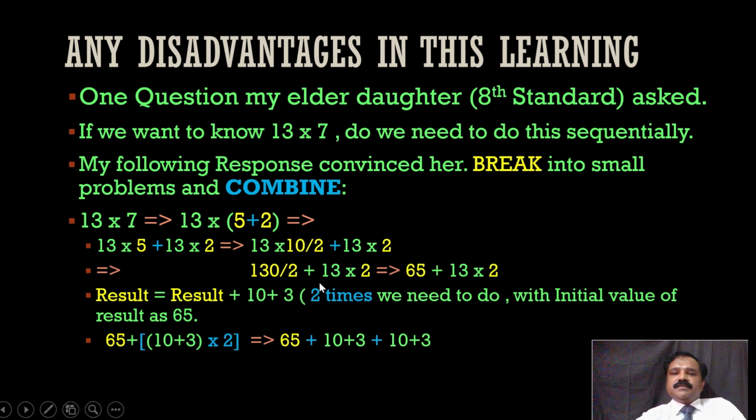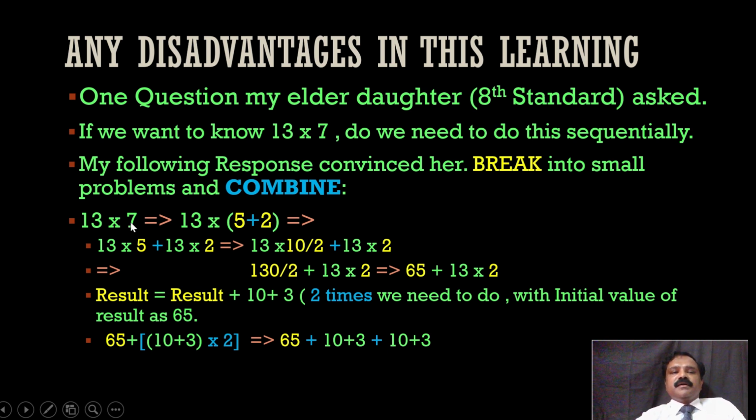Any logic is fine, but these are all about logic: breaking the whole problem into small sub problems and getting the solution by combining the solutions together. Got it? Combining, in blue, that is addition, right? The addition that we did here, breaking into 5 and 2. Breaking is mentioned in yellow.